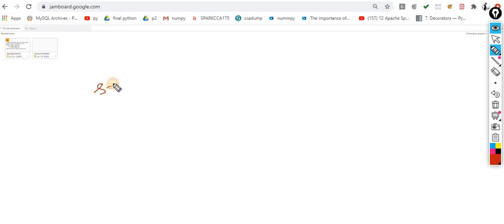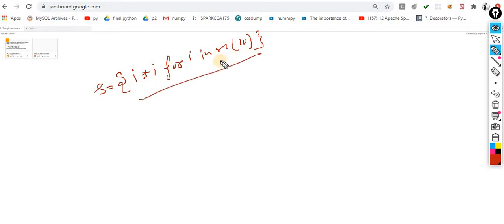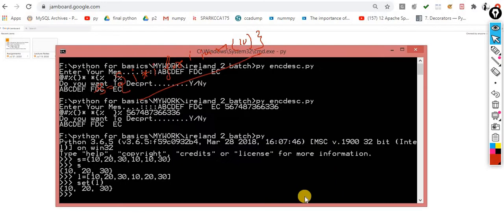So the next is set comprehension. Yes, available, very simple, same concept: for i in range of 10. So this one is the concept of set comprehension. Yes, here the set comprehension is available. Okay, so these are the very basics about the set. Set is again a very small topic, so we discussed the important methods which are associated with the set. So let's see one or two small programs with the help of this set.